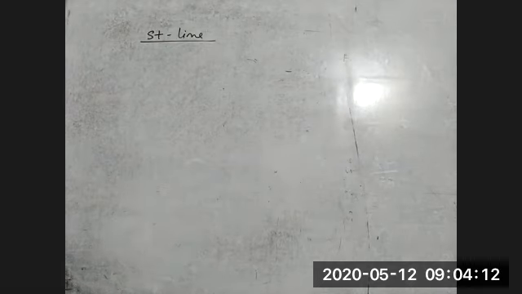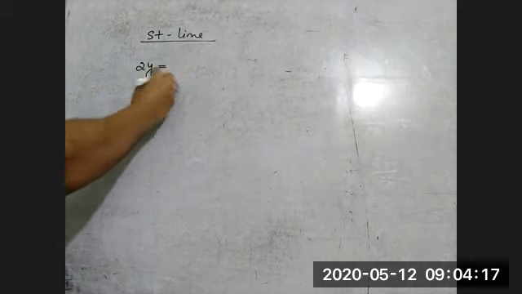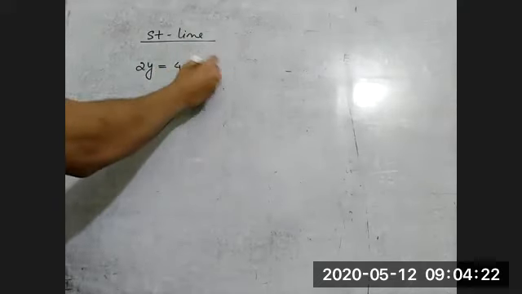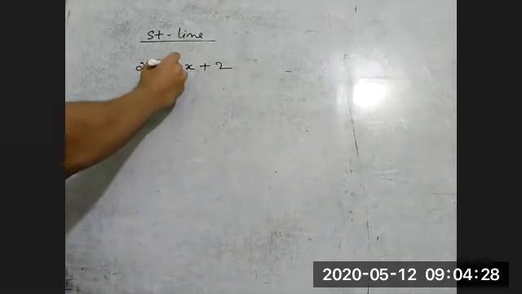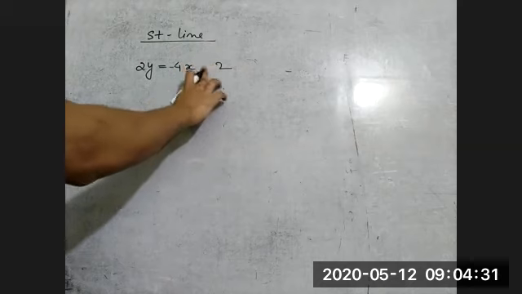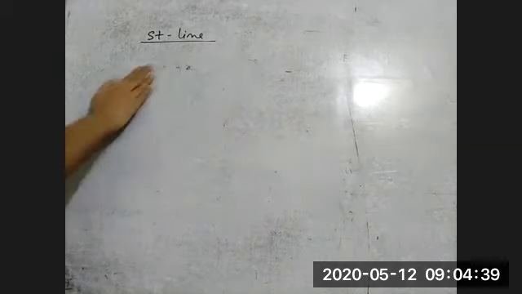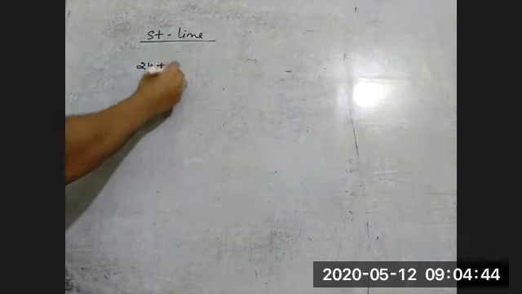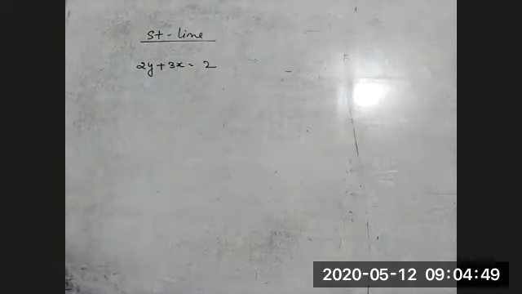Okay, so next example. Now this time I'm taking 2y is equal to 4x plus 2, minus 4, and I'm taking minus 2. So like this, the generalized equation: 2y plus 3x is equal to 2. This equation is given.